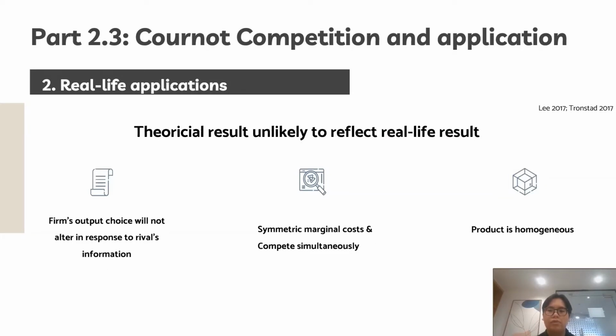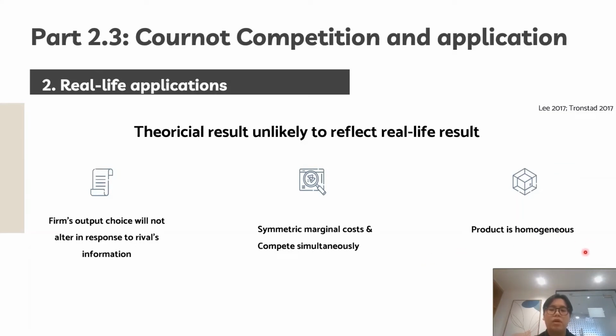Firstly, in theory a firm's output choice will not change based on information about other firms' choices, but in fact, companies tend to be extremely receptive to rival strategies. Additionally, companies in the real world do not face symmetric MC and do not compete simultaneously, so the quantity they should produce to maximize profit will be different. Sizable companies like Masan High-Tech Materials or Vinacomin may have a lower MC.